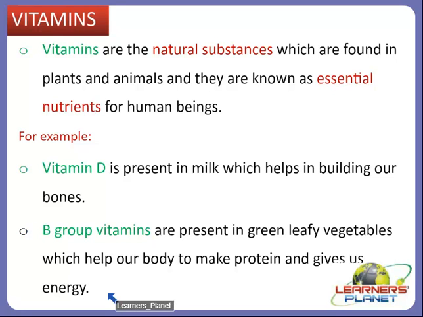Each one has a special role, as we saw, like vitamin D and B group vitamins, and even vitamin A, which is present in carrots and helps us to see at night also. Vitamins are very much essential for us. So let us see some more important things about vitamins, how they carry importance for our diet, for our health.